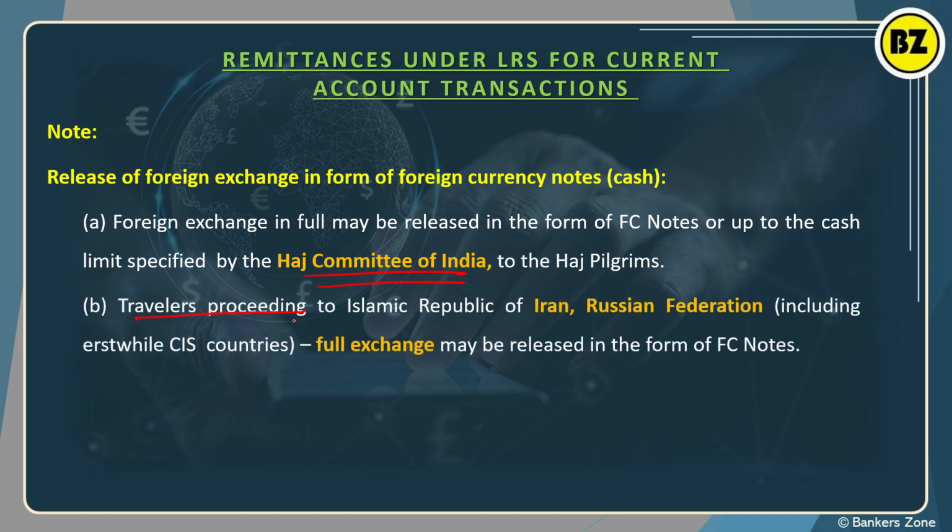Next, travelers proceeding to the Islamic Republic, for example Iran, or the Russian Federation. Why Russian Federation? It means Russia and the countries which were part of Russia before the split. It is around 15 countries, right? So Iran, Russia and those countries, full exchange. There is no limit. You can give rupees, and they will give you their foreign currency without limit. Here Ukraine is also included, and some other countries, around 14. So simply remember Russian Federation, Iran, no limit.